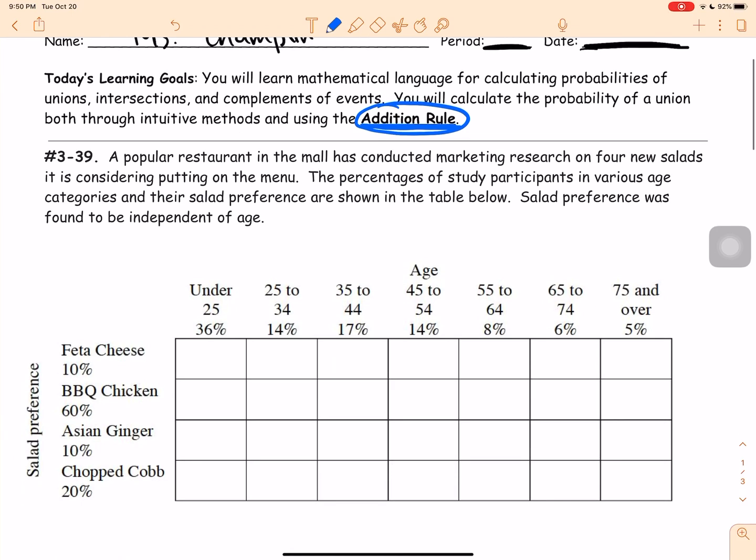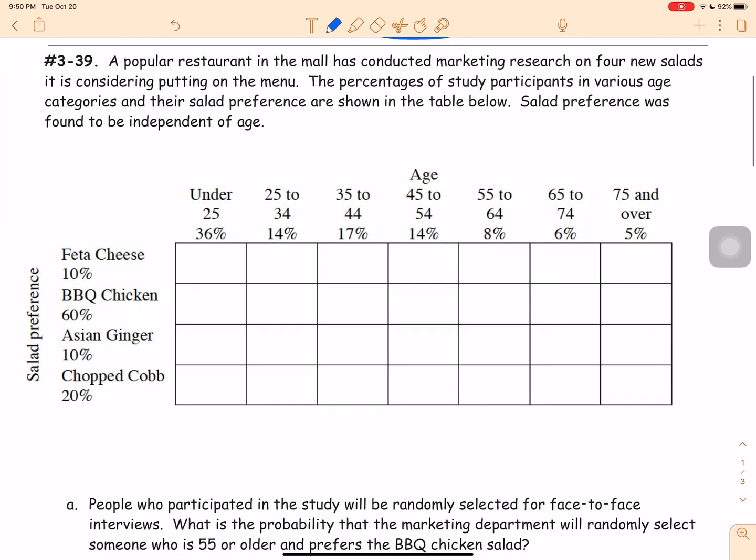Okay, so number 39, we have a popular restaurant in the mall. Hold on, Marley, lay down. Thank you. Sorry, guys. You guys want a dog? Come get Marley. I'm just kidding.